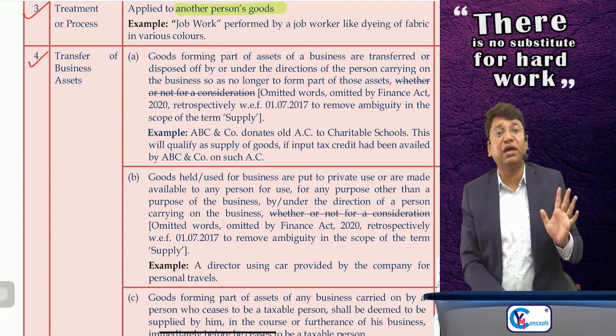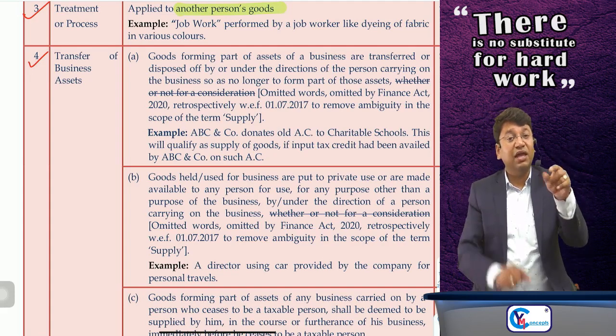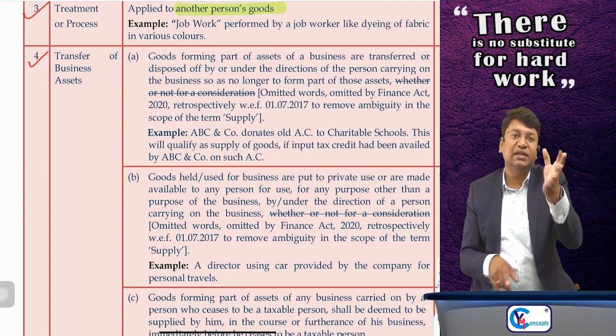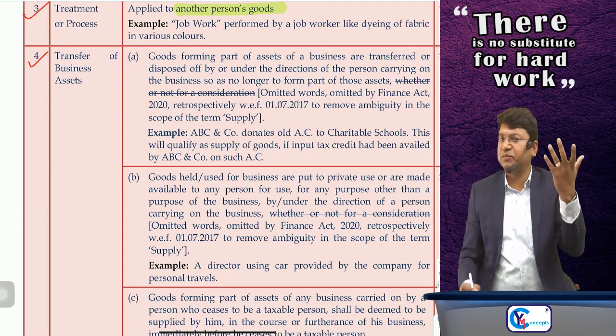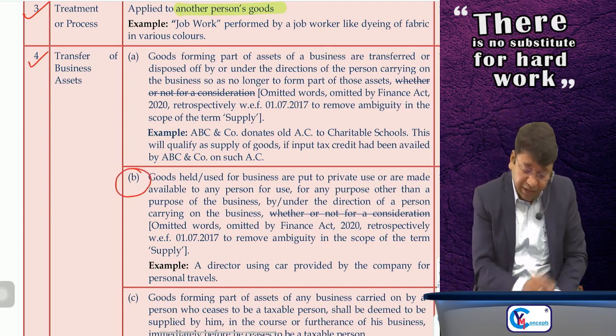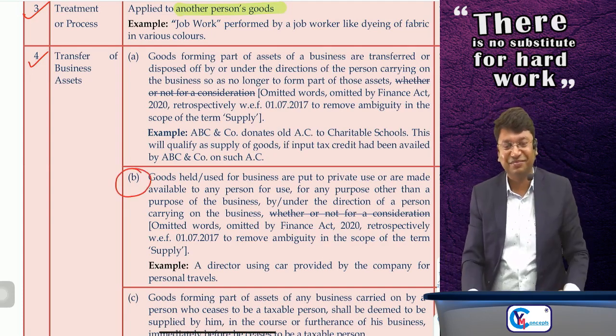If it is covered in Schedule 1, then only it will be supply. And if it is supply, then only the question will come whether it is supply of goods or supply of service. Since it is permanent transfer or disposal of the asset of the business, it is supply of goods. And if it is temporary transfer, then it is supply of service.